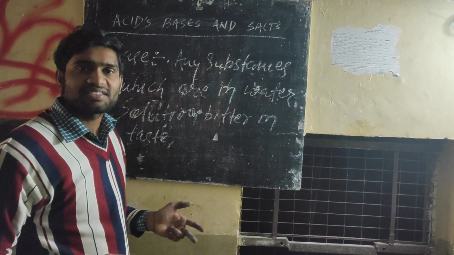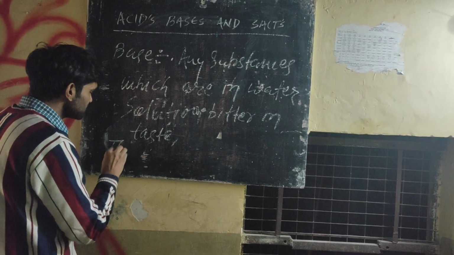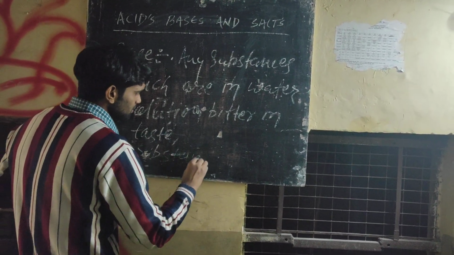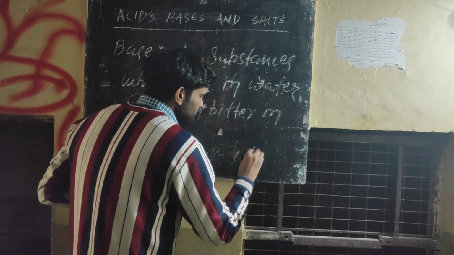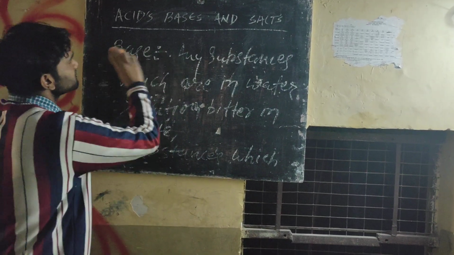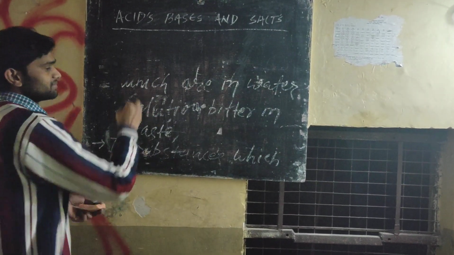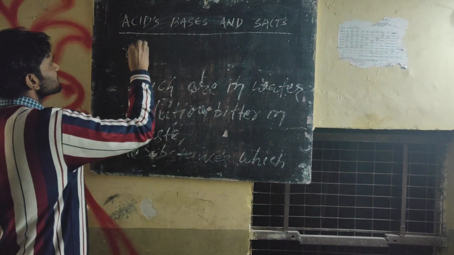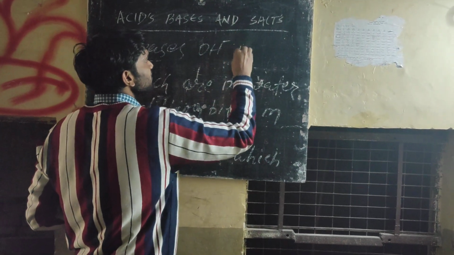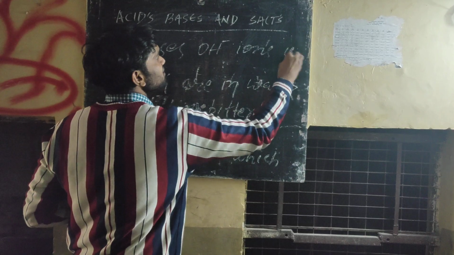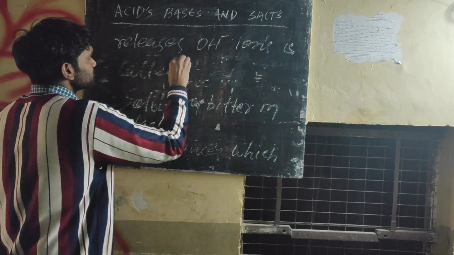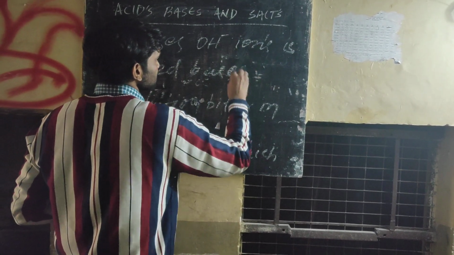And as per the Arrhenius definition, the substances which release OH minus ions are called bases.